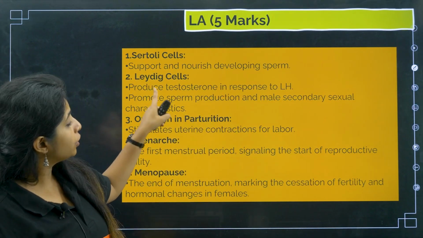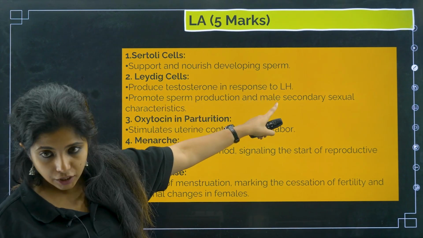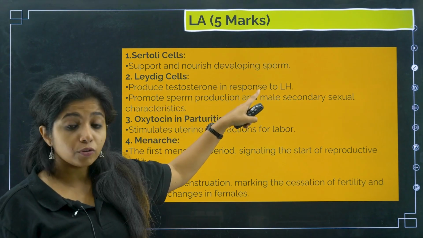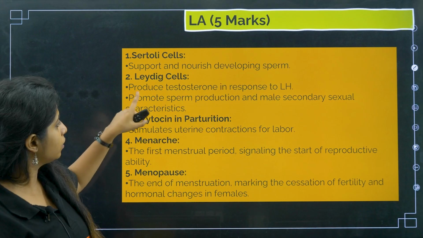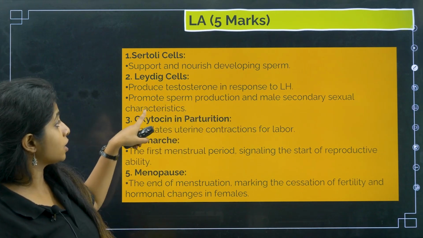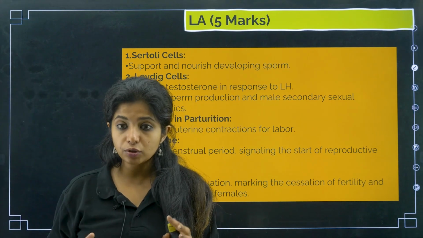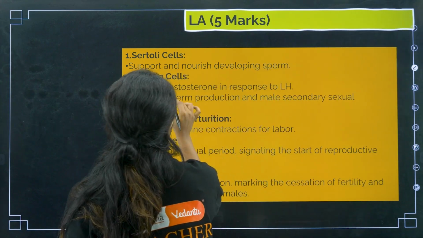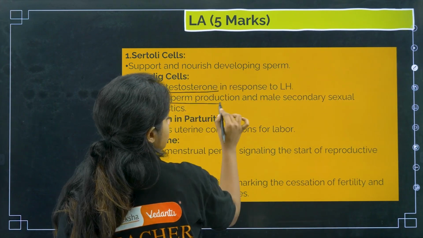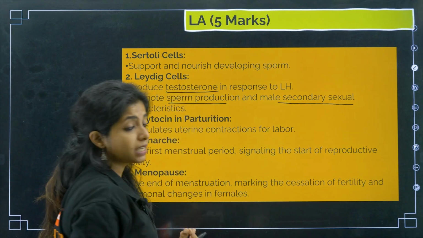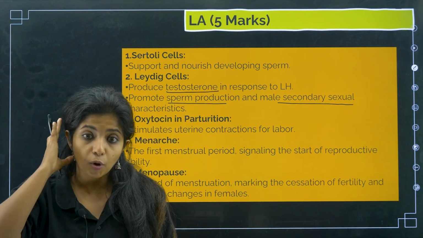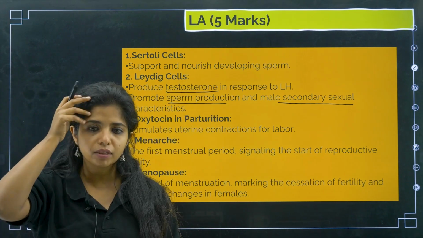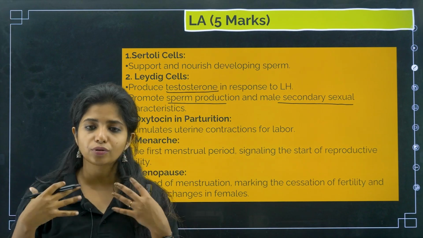Okay, Leydig cells produce testosterone in response to LH. Okay, that is luteinizing hormone. I told you LH and Leydig cells work together. They promote sperm production and male secondary sexual characters. So, Leydig cells are helping in sperm formation. How? Because they are forming testosterone. And testosterone helps in sperm production and also gives male secondary sexual characters. For example, their body shape, the formation of muscles, everything. Secondary sexual characters, the hair growth, everything.